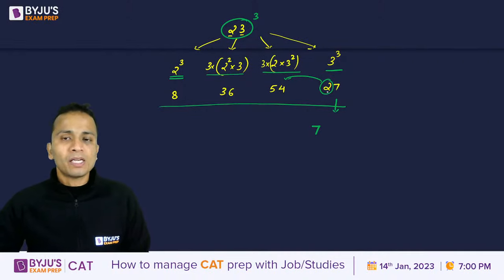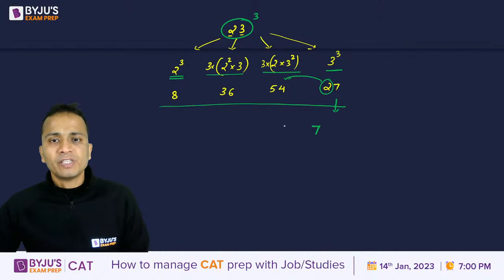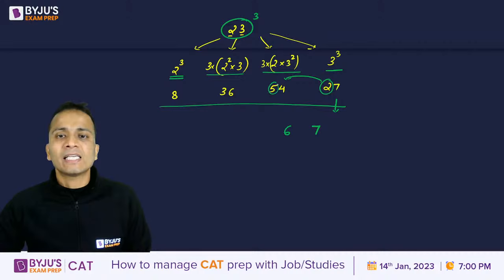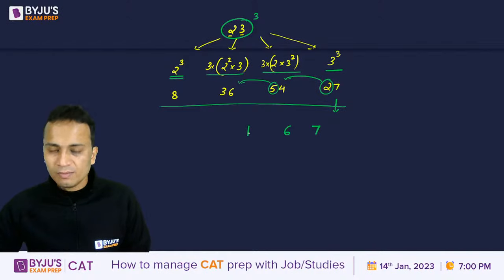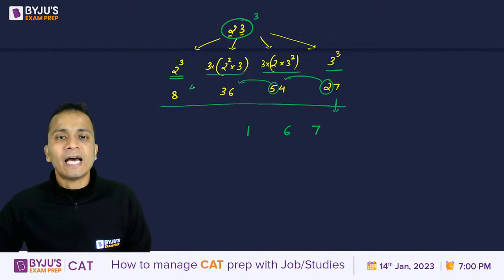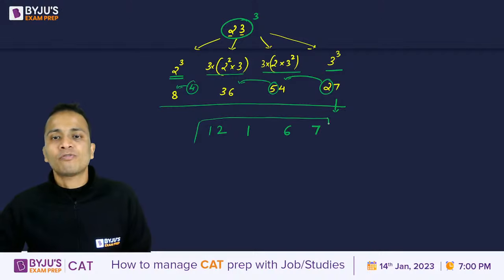So 54 plus 2 will become 56. 56 का 6 लिख दिया, and then 5 will be sent as the carry forward for the next step. All right, 36 plus 5 is 41, so 1, and then 4 will be sent as the carry forward for the next step. 8 plus 4 is 12. So this is your final answer.